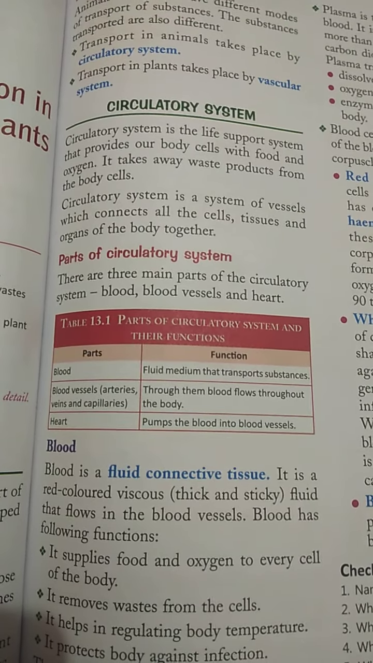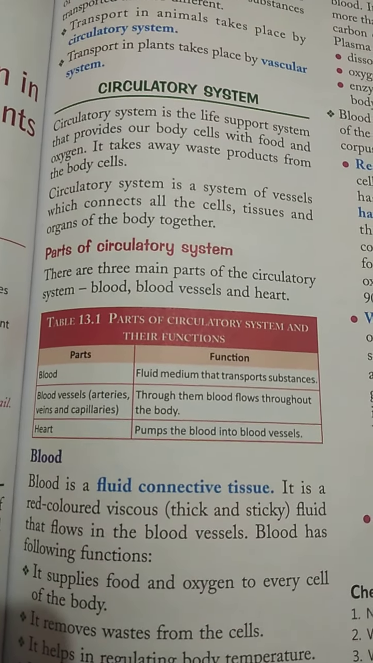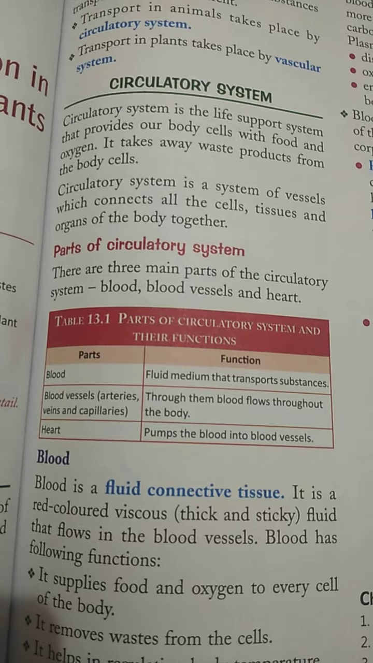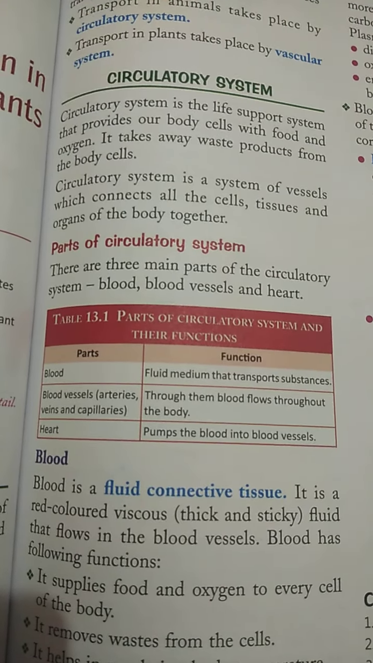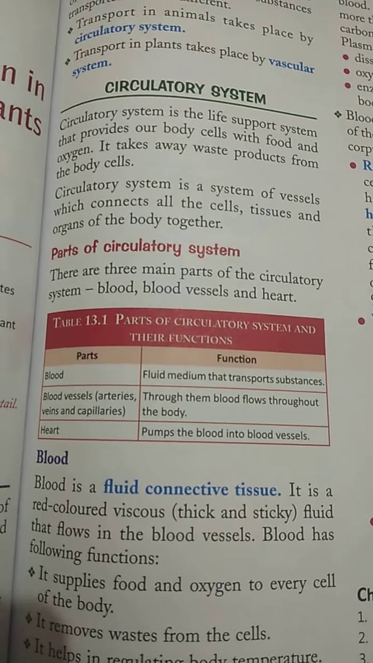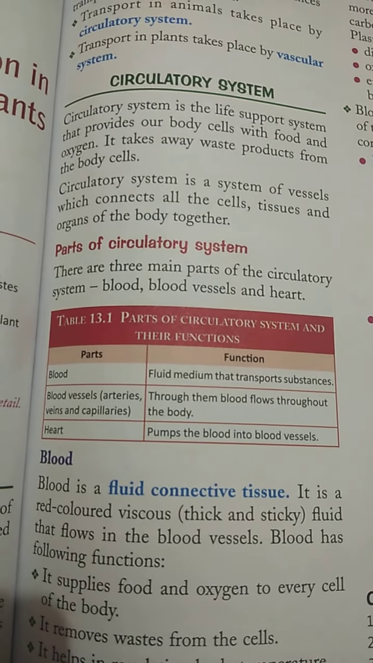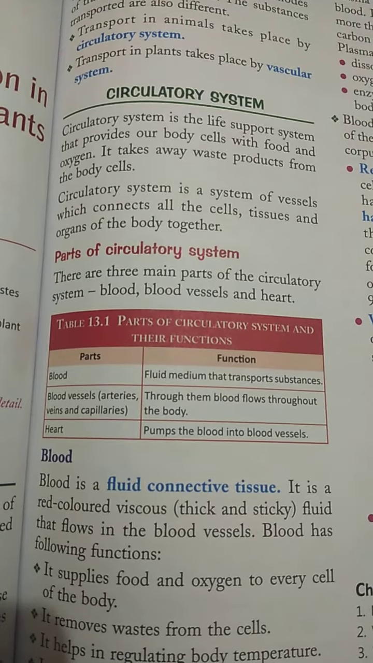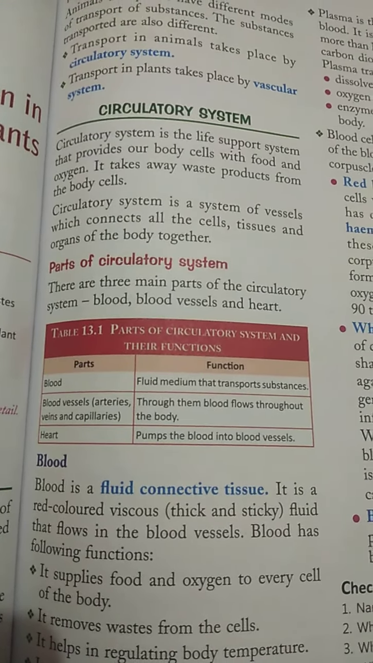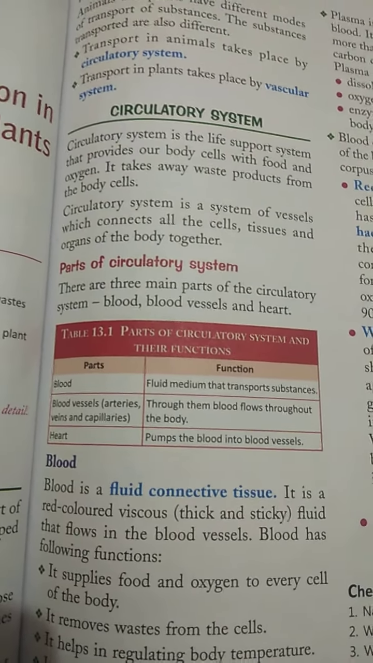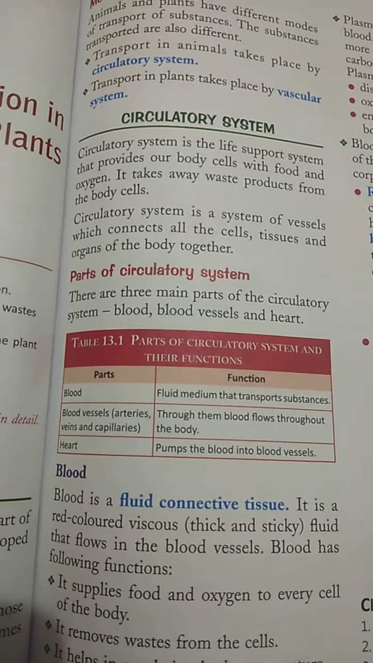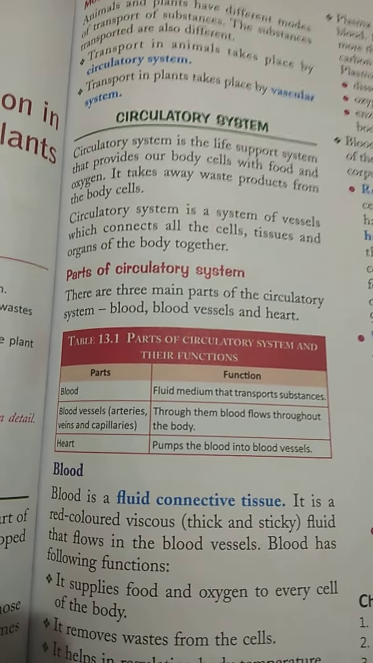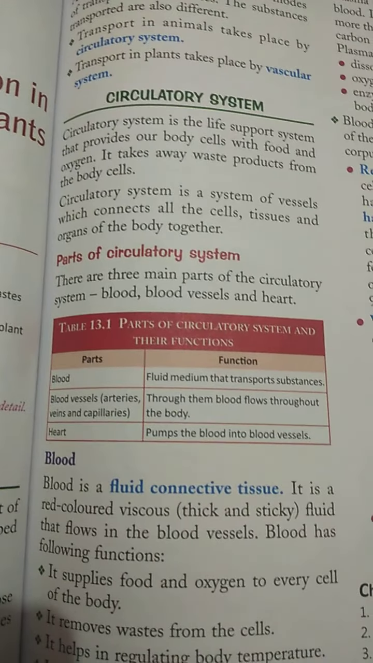Why do we call it a life supporting system? Because it provides our body cells with food and oxygen, and it also helps to take away waste produced from the body cells. So this is the reason we call the circulatory system a life supporting system.